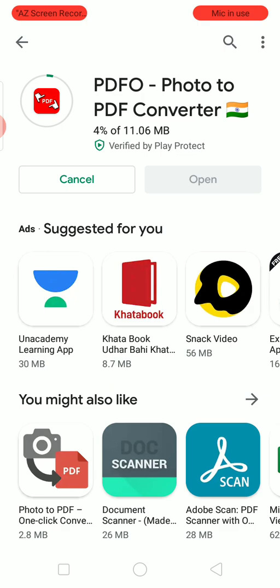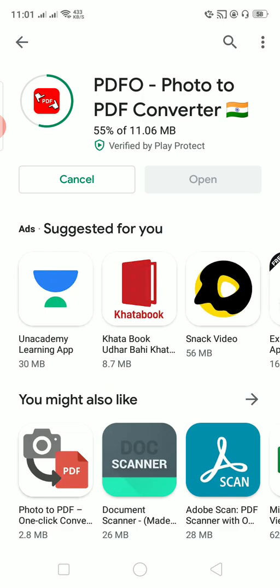If you do not have one, install this one, PDFO. This PDF converter is necessary for converting our answer pages, register pages, into PDF. Today, tomorrow, anytime when you get time, you have to install this from the Play Store. It is only an 11 MB file.